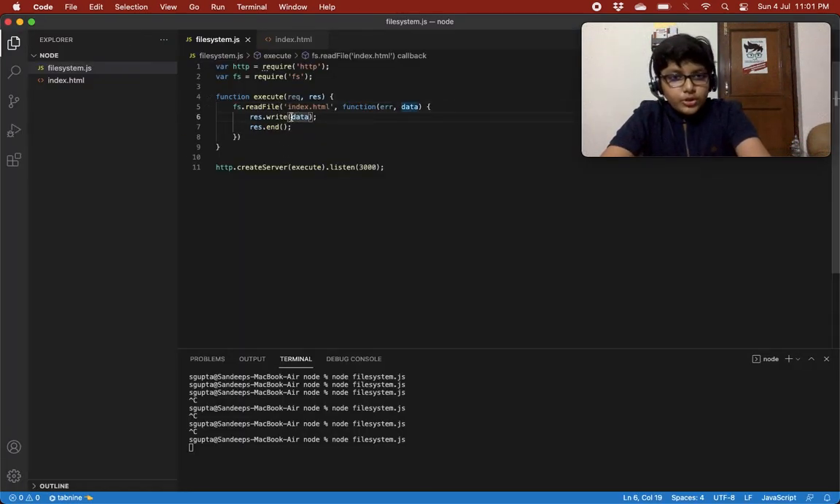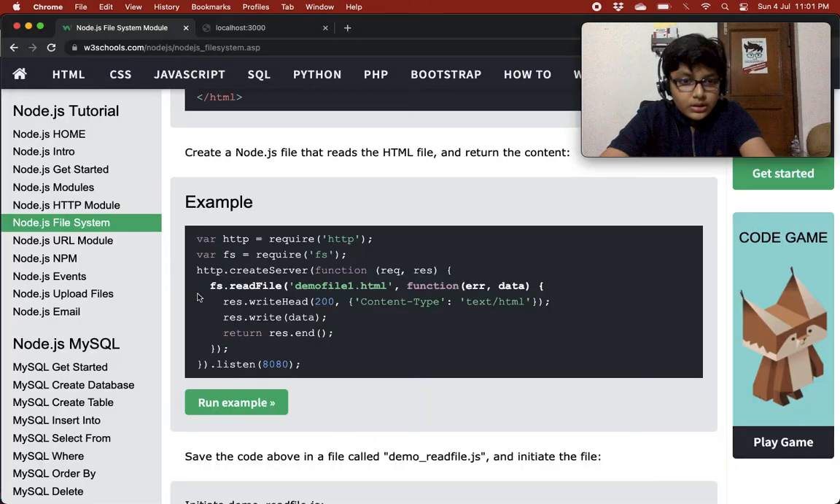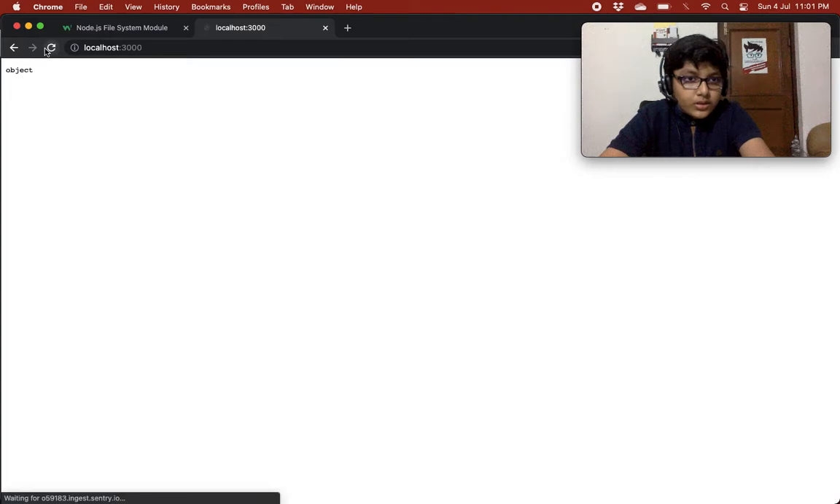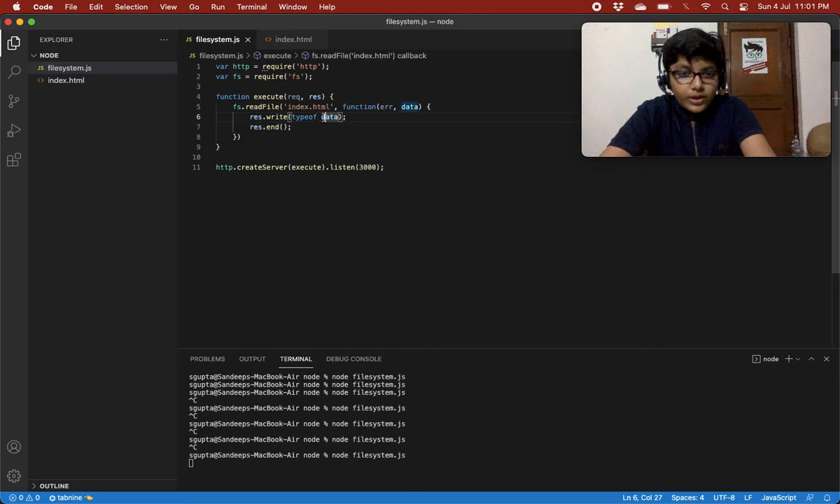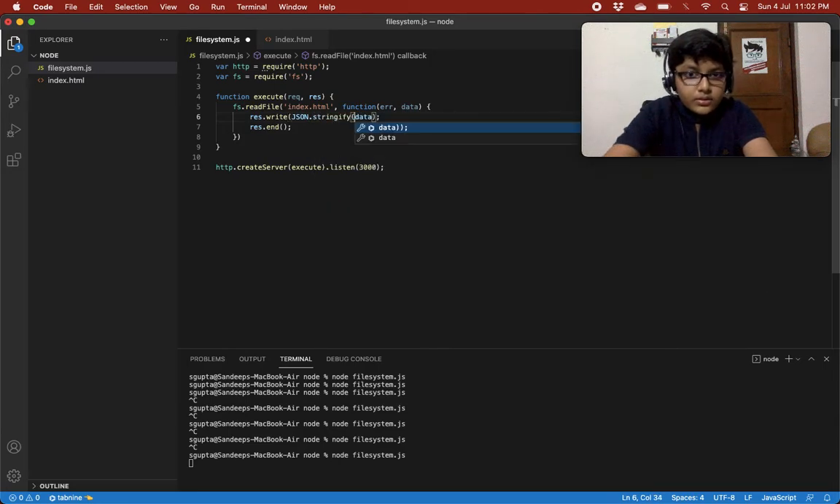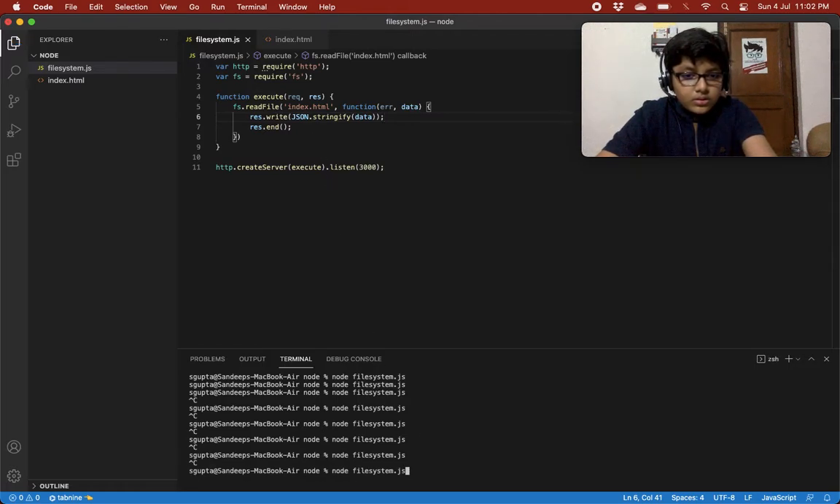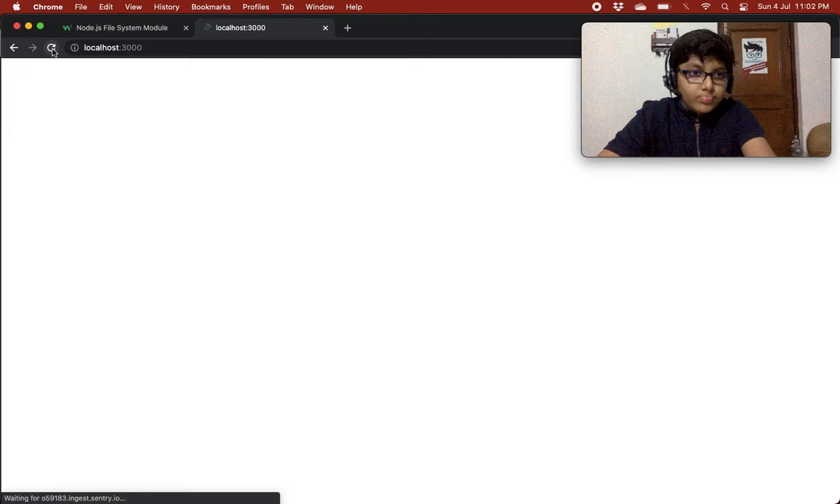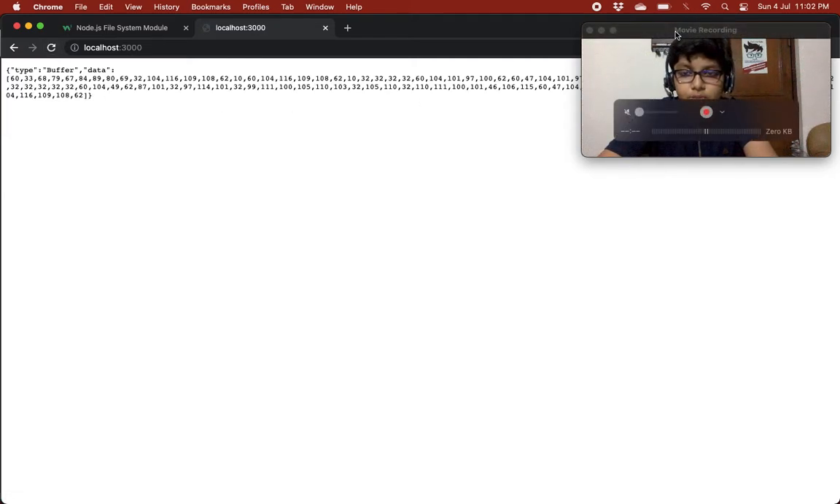The other thing I wanted to show you is the type of data. So what is the type of it? I most probably think it is a string. Most probably it is a string. Ooh, it's an object. So it's an object that we are writing over here. If I just do JSON.stringify this data, save this, and you see it's an object over here.